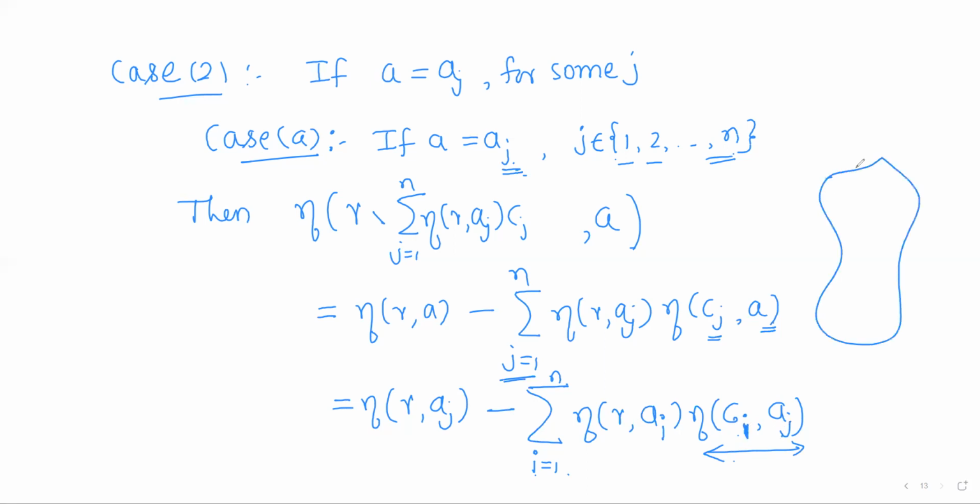So what is ci? This is gamma. If I consider the isolated singularity ai, around that there is a neighborhood in which there are no other singularities, and in this neighborhood we have considered the circle ci. So for any index i, ci is the circle around ai, and where is this circle?